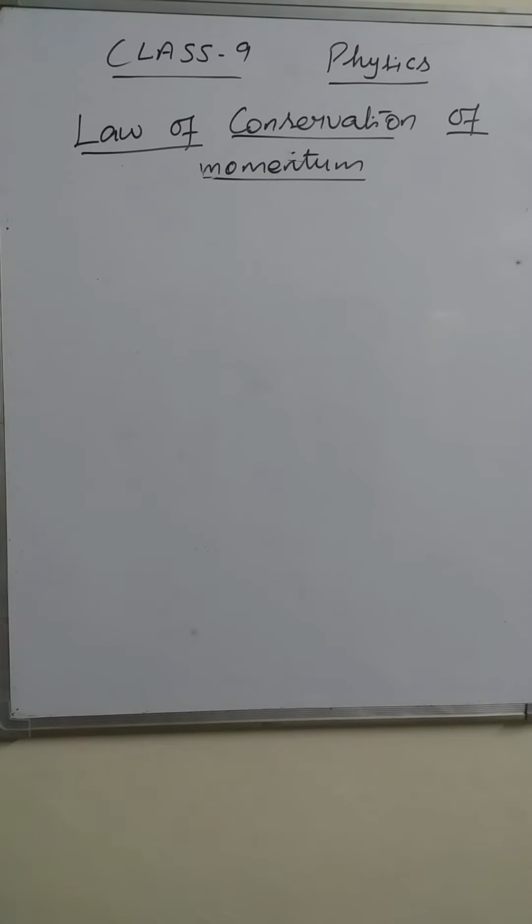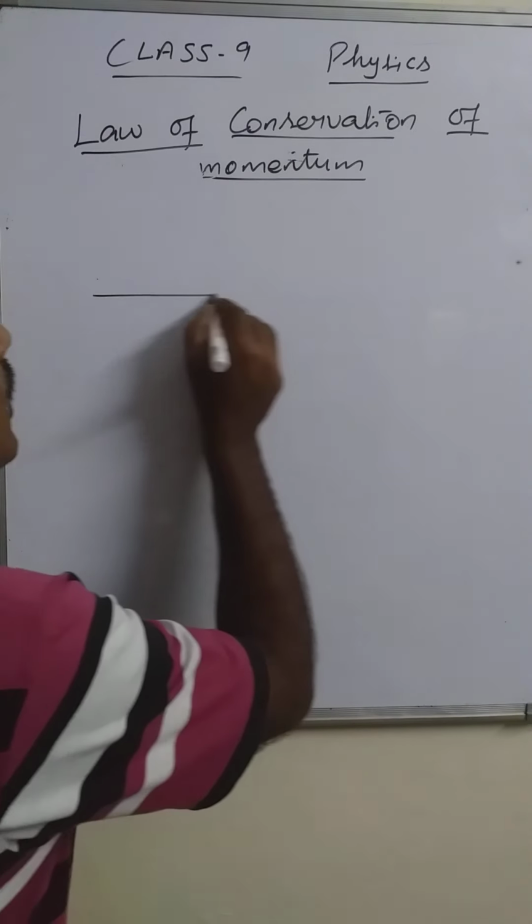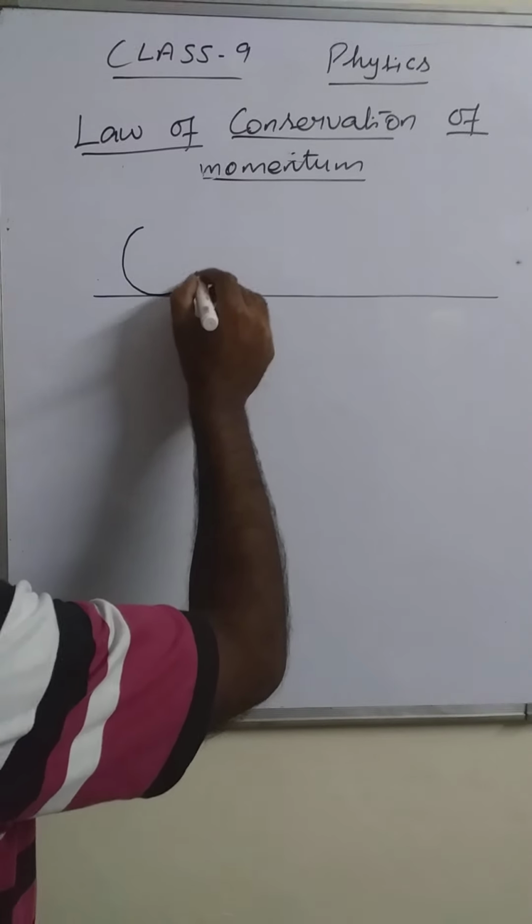For this proof, let us take two objects which are moving on a horizontal surface.